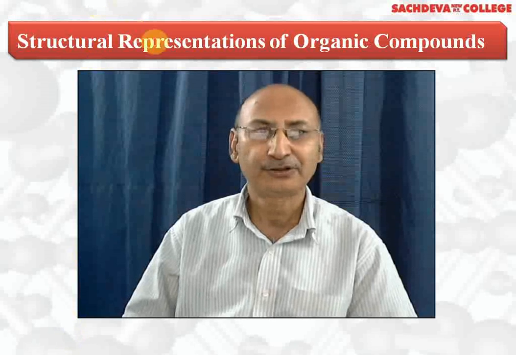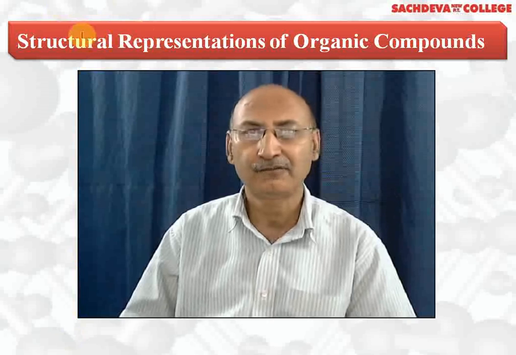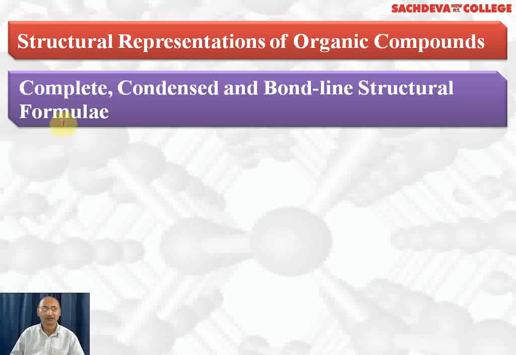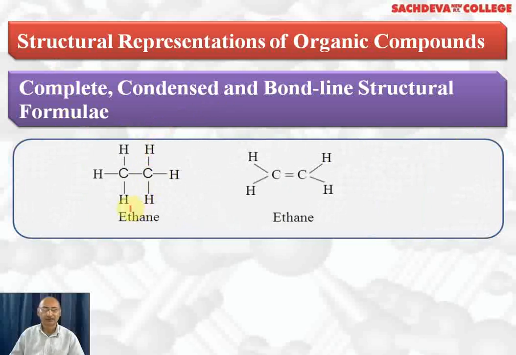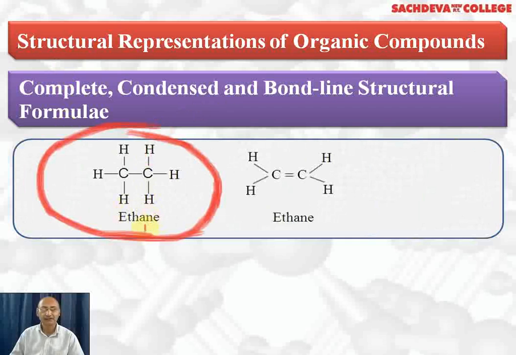Let's take up structural representation of organic compounds. We will take up complete, condensed and bond line structural formula of organic compounds. First we are taking the graphical formula of ethane. Here carbon is linked with one carbon atom with a single bond. It is forming three single bonds with three hydrogen atoms.